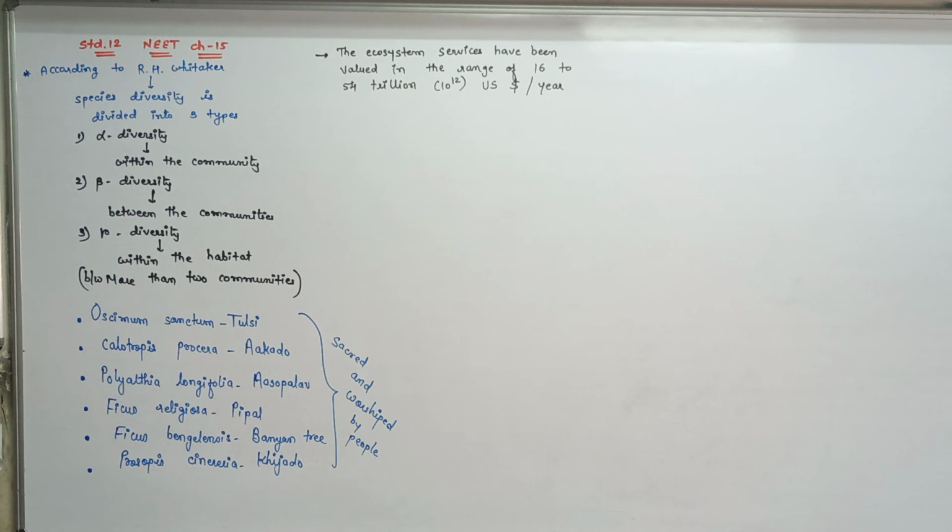For example, decomposition. Complex organic matter is converted into simple inorganic matter. Take out the cost of it. But it is done by the decomposers free of cost. You have to think about the cost.